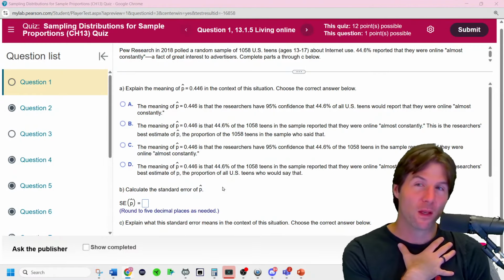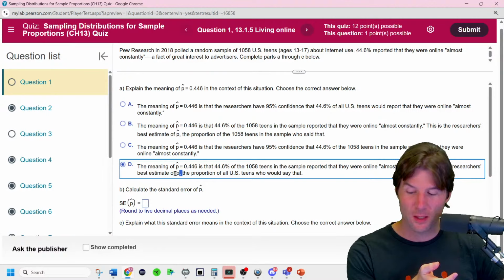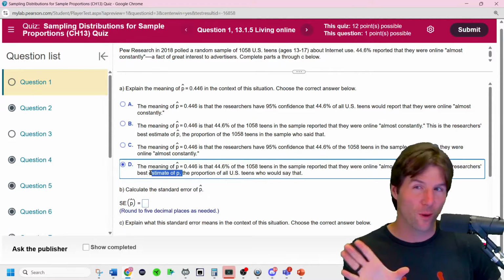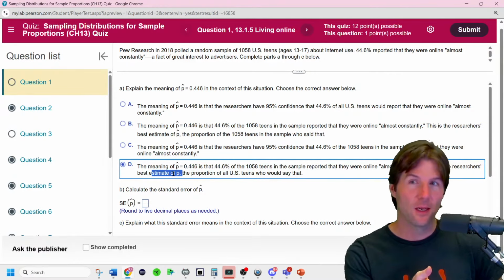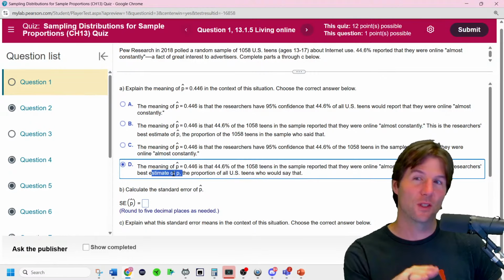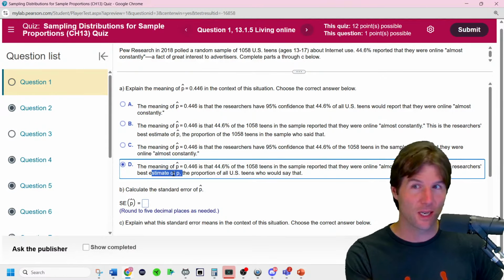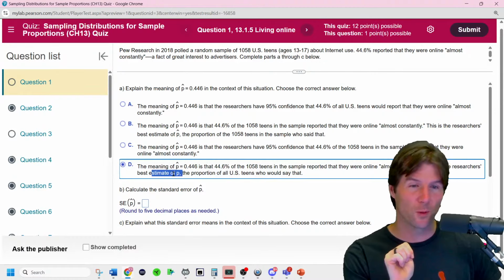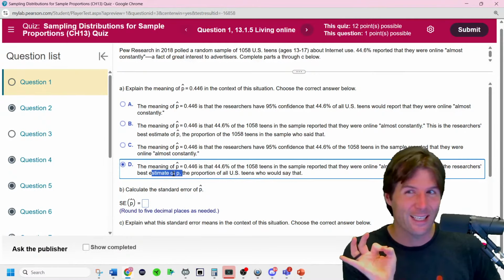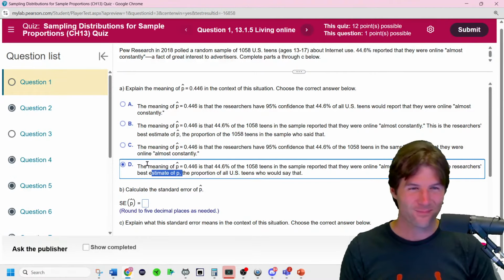You're right, Maddie. And then with that, p hat is an estimate of p, the true proportion. Like you're trying to figure out the truth for everybody, which is p. P stands for the true proportion. Like 40% of students are in state. That's p. I talked to 100 students and 40 of them were in state. That's still 0.40, but that would be p hat. So if it's like, we know all students are in state, p.